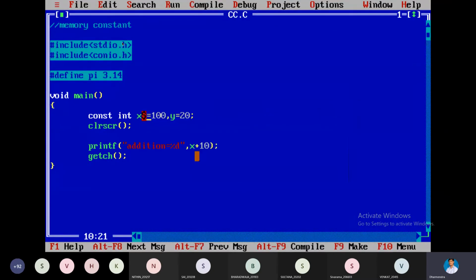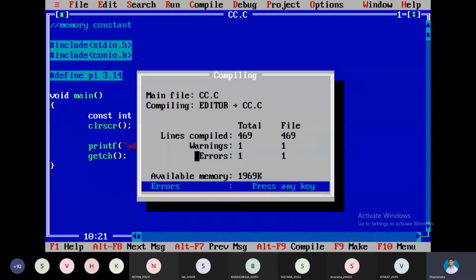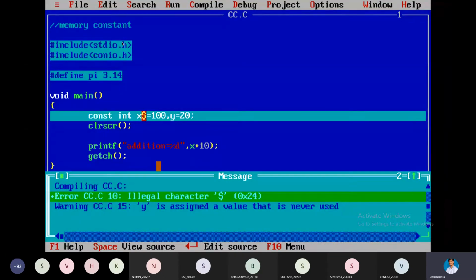So what will it show us? Alt F9. Observe here: illegal character dollar. Also, Y is assigned a value that is never used. It's a warning. Warning means with the warning also we can go for the execution. That is not a problem.